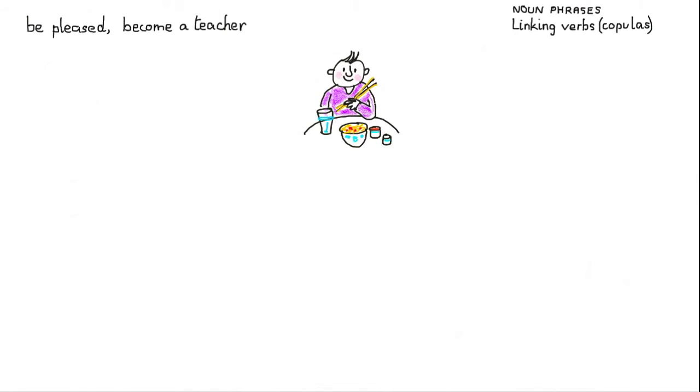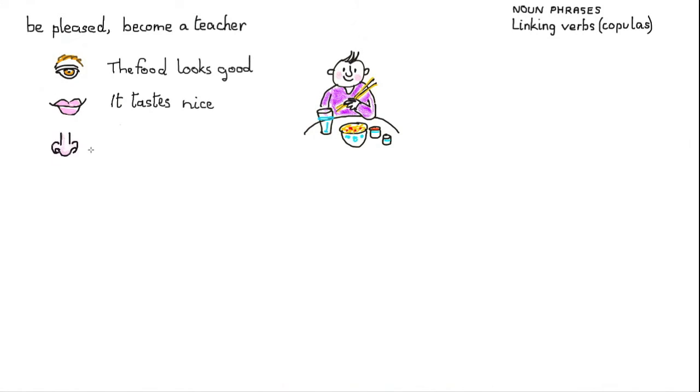I've got a picture here of a young man eating some food, and I want to talk about the food. And first of all, the look of it. So there's an eye, and I'll write the food looks good. So the food and good both refer to the same thing. Here's another one. Here's a mouth, and again I'll say the food, I'll just write it this time, it tastes nice. It and nice both refer to the same thing. Here's a nose, you can guess what this is going to be. It smells okay. So there are three ways.